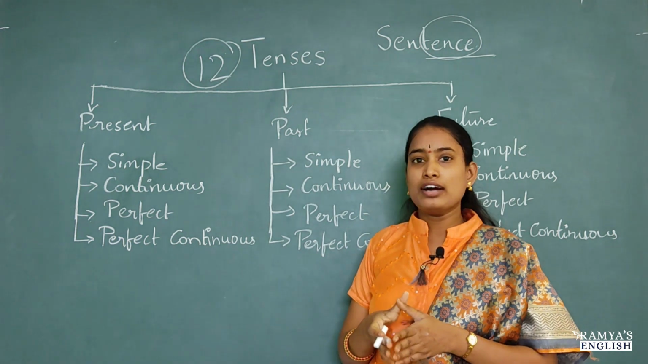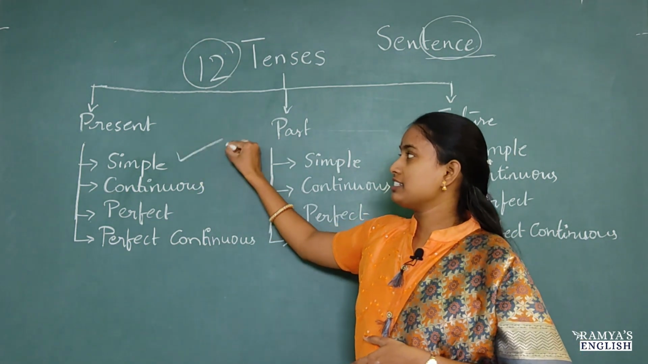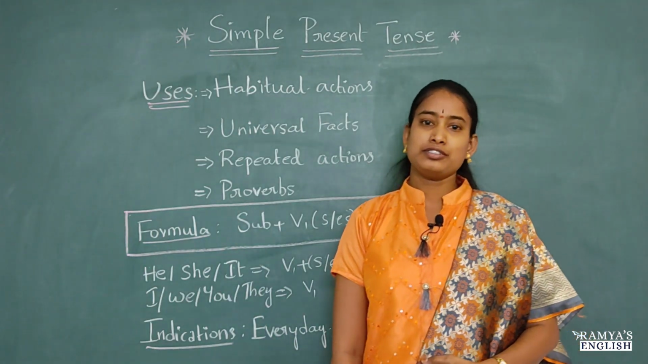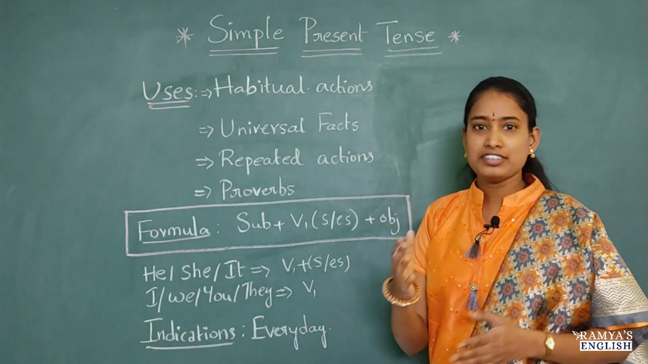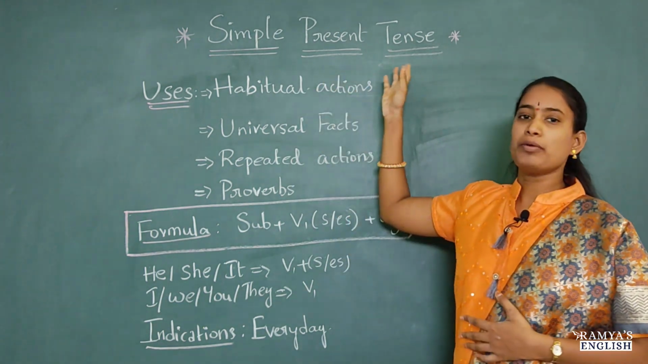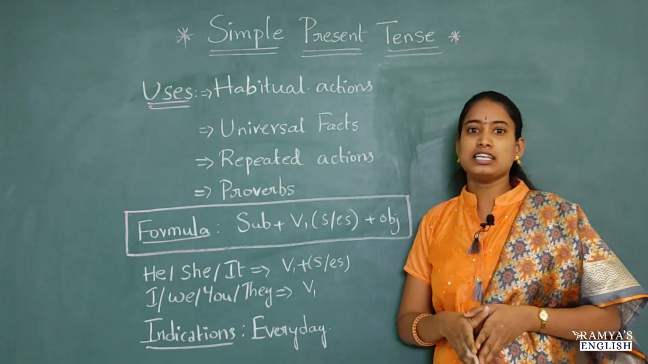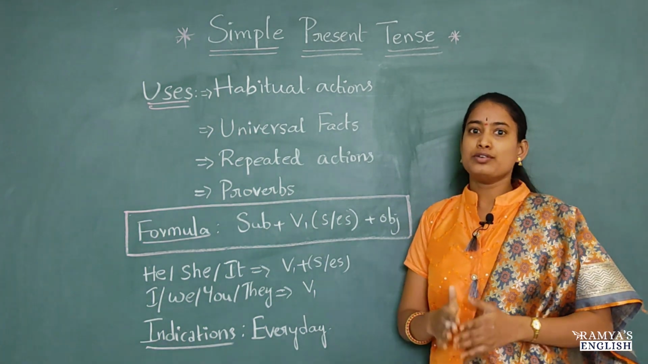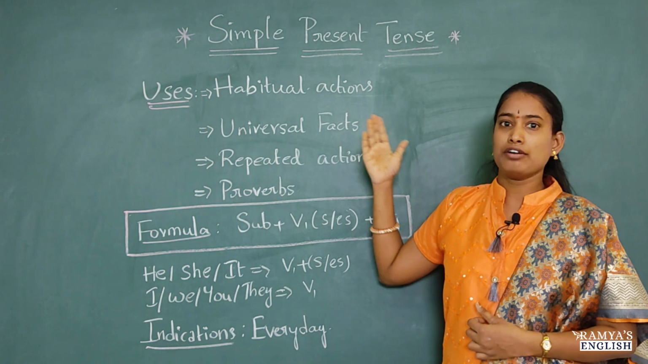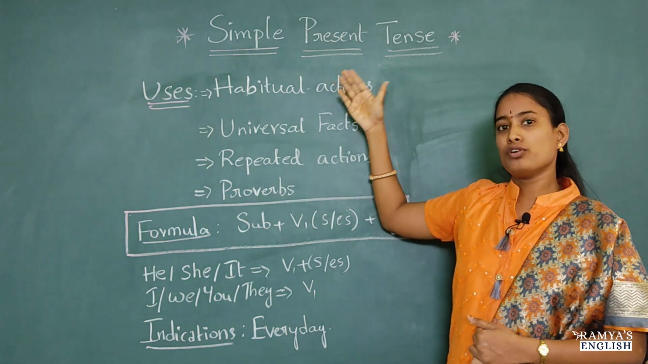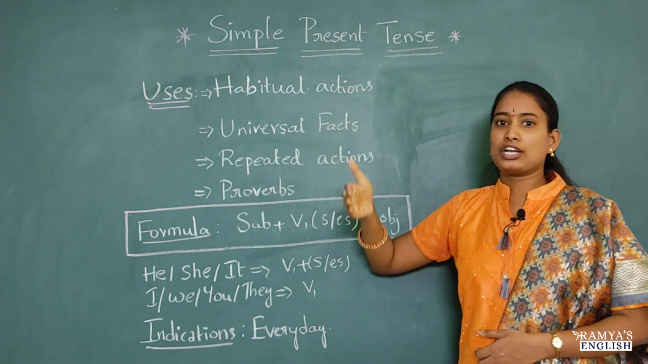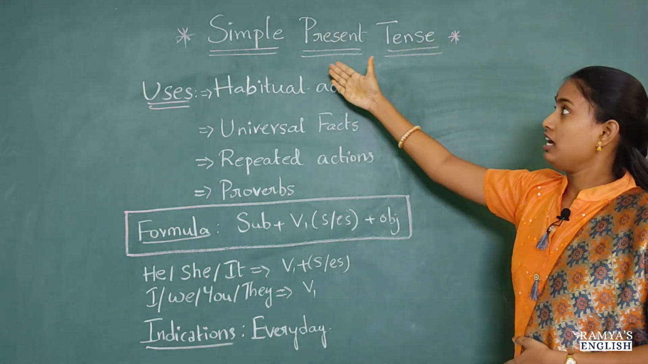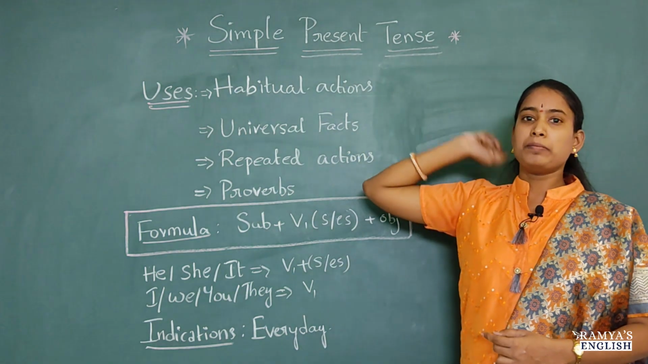In this video I am going to explain the first tense, that is simple present. So now let's learn about the first tense, simple present tense. Present is nothing but what? The actions which are going on in the present. In the total present tense, we have four forms, right? In these four forms, we are going to learn the actions which happen in the present. So now we are going to learn about simple present tense.